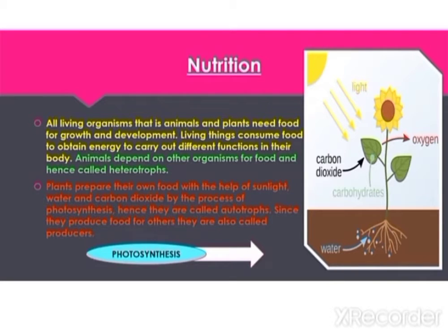Plants prepare their own food with the help of sunlight, water, and carbon dioxide by the process of photosynthesis. Hence, they are called autotrophs. Since they produce food for others, they are also called producers.